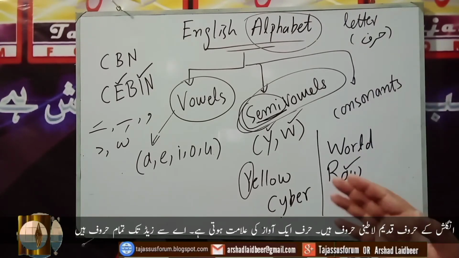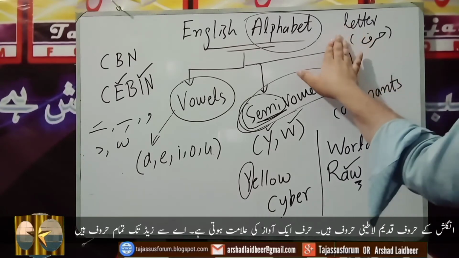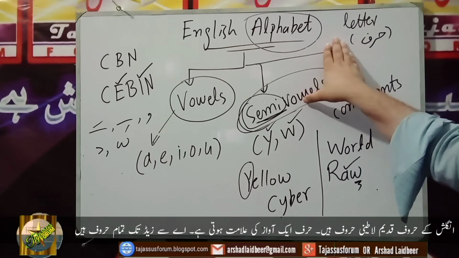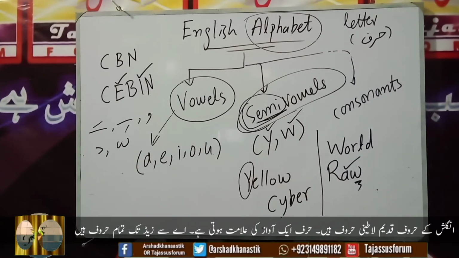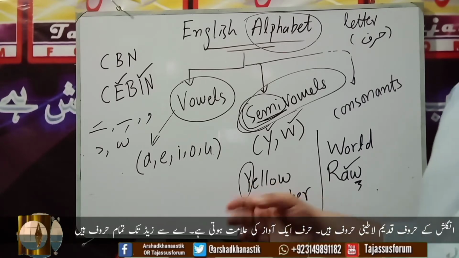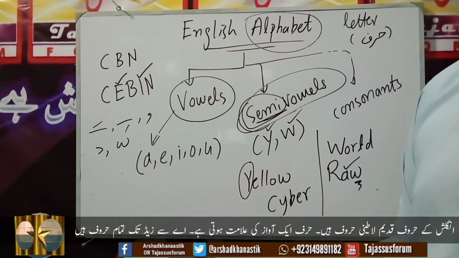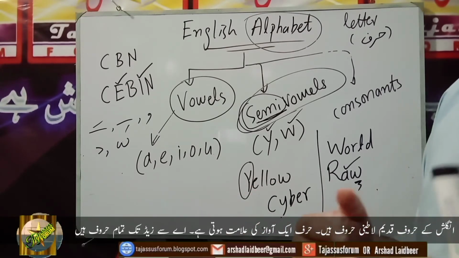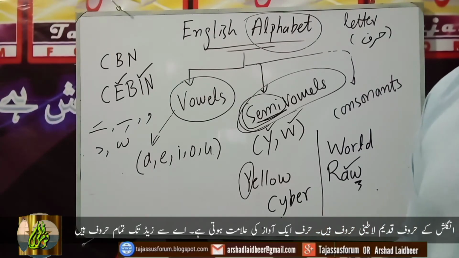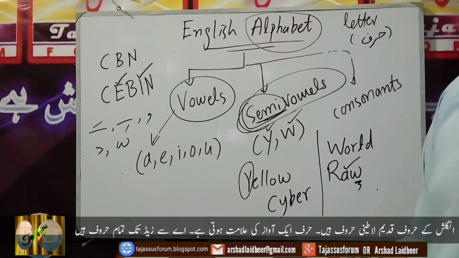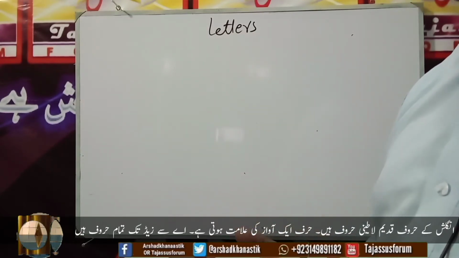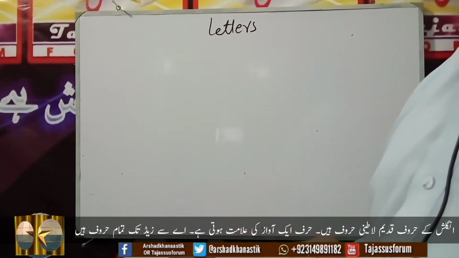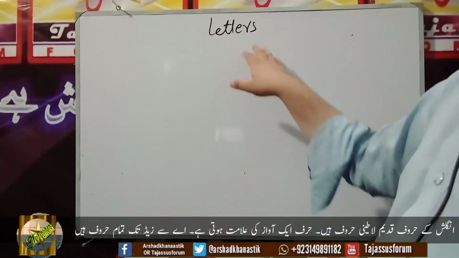One another thing regarding the letters of English should be kept in mind: all these letters are basically derived from the old Latin language, okay? So these letters are called Latin letters, okay? Similarly, the script means the style of writing. The script in which English language is written is also called a Latin script, okay? Letters are the symbols that give us a certain sound, okay? For example, A, B, C, D to Z, all these are letters.